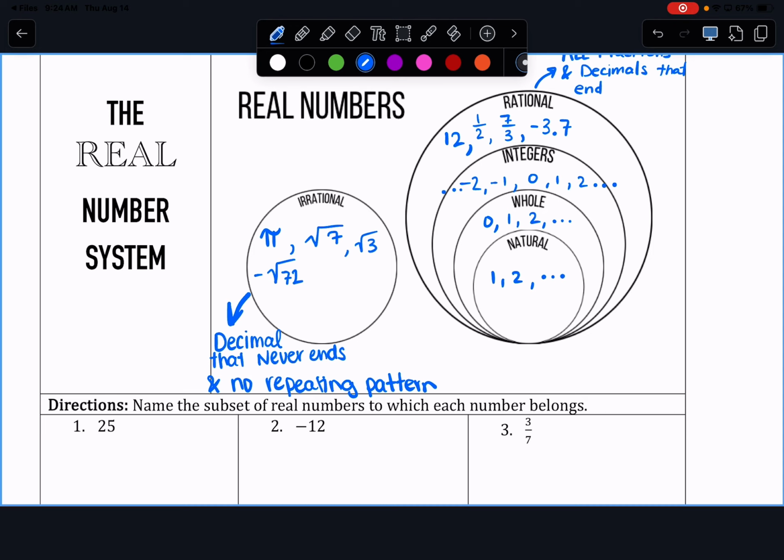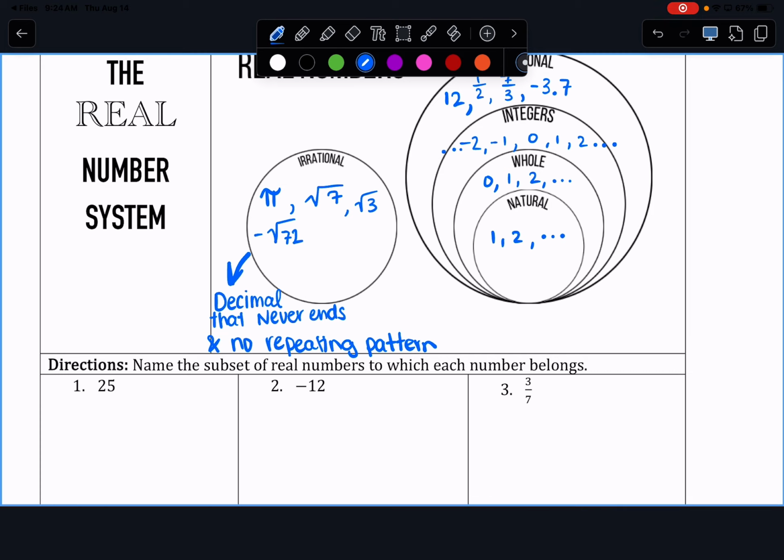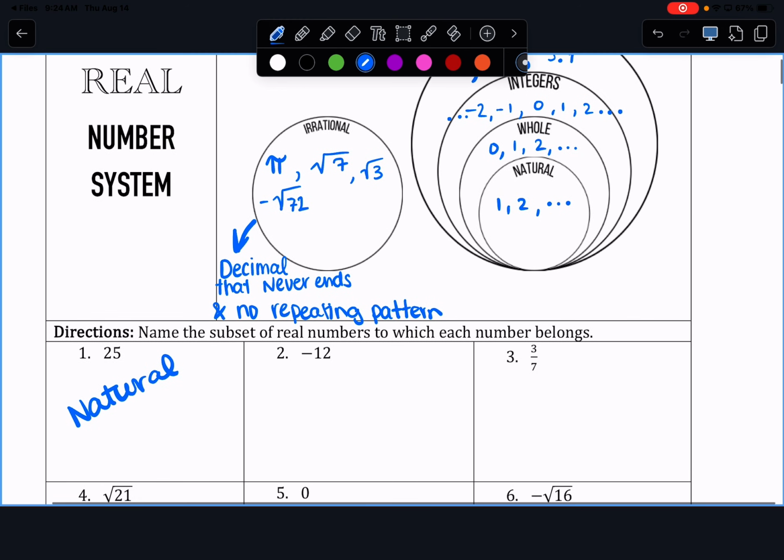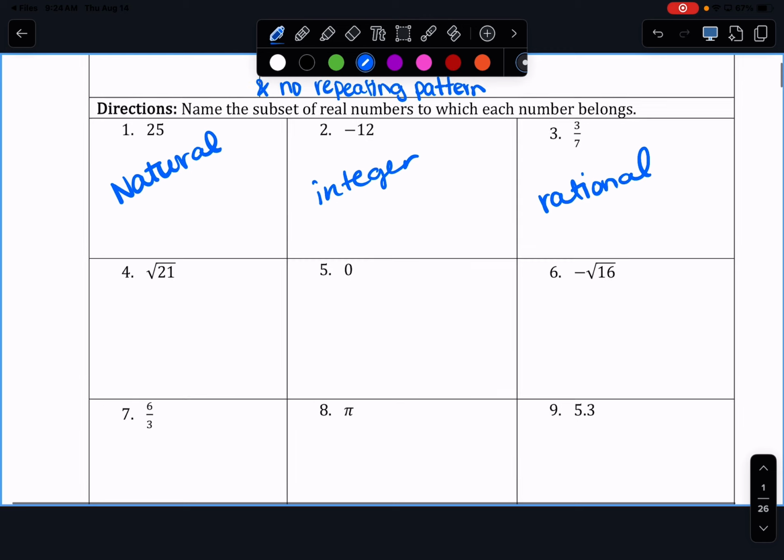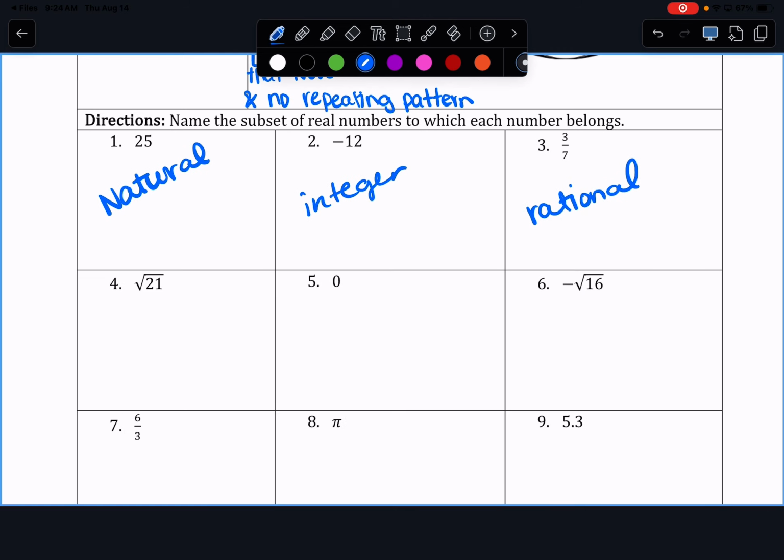So for 25, what's the most specific we can get with 25? Natural. All right. For -12, what can we do? Integer. For 3/7, rational. For the square root of 21, irrational. Because we can't take the square root of 21. It's not a perfect square, so that makes it irrational.